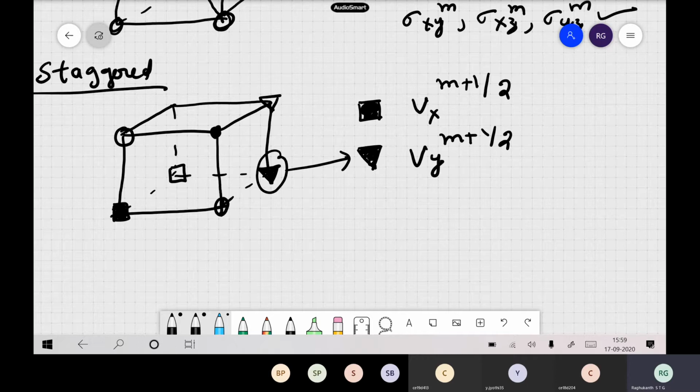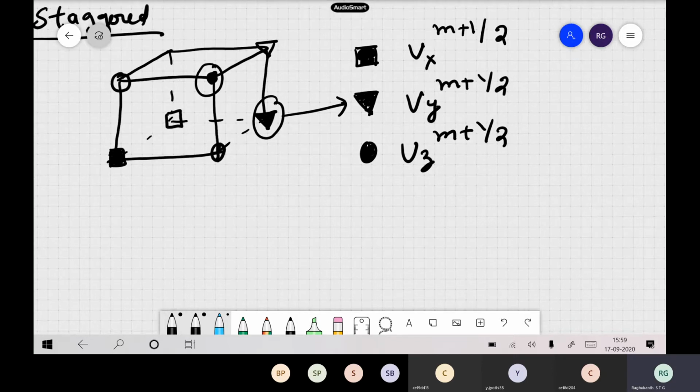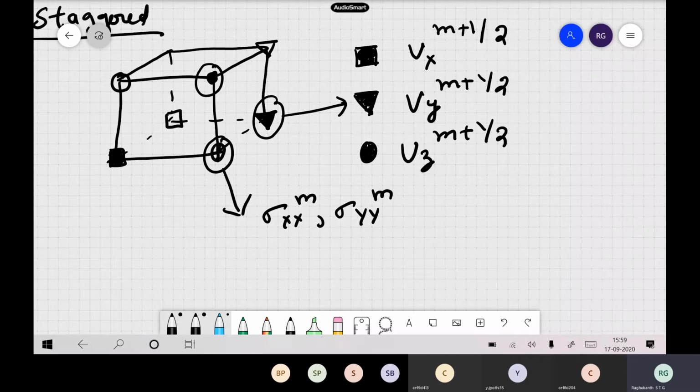Now this filled circle, this portion, here we are defining another velocity, at m plus half. Now the open circles. At this place we are defining all the normal stresses at m, and this is sigma zz of m.